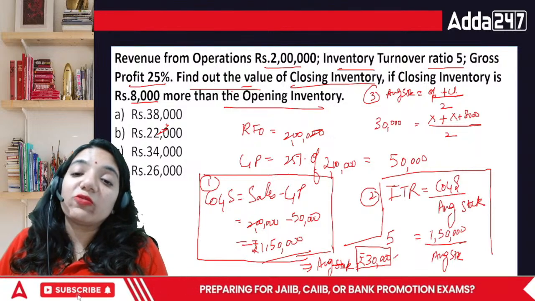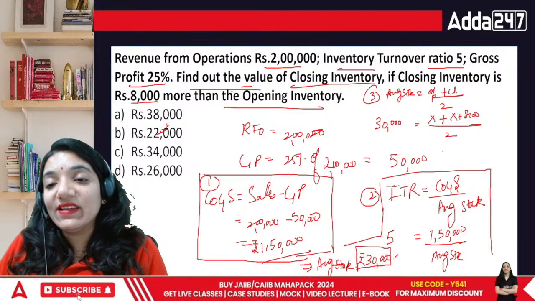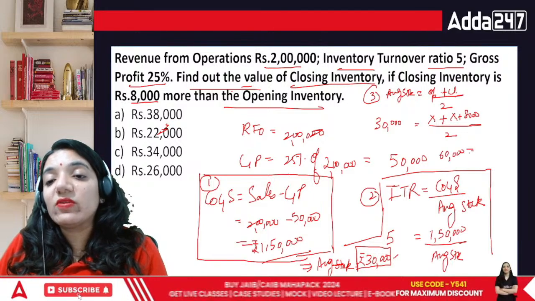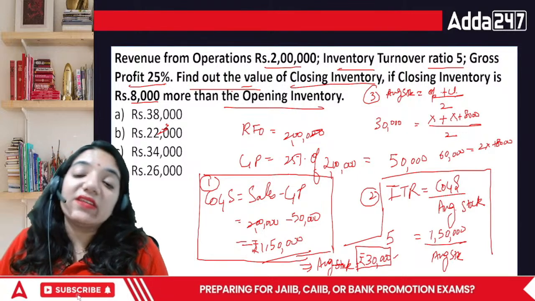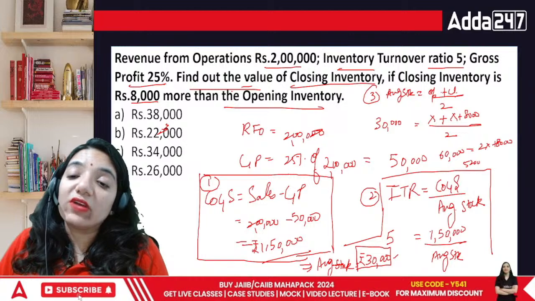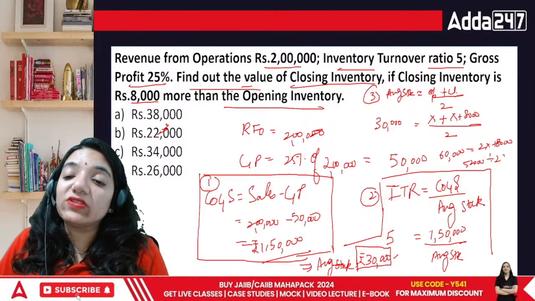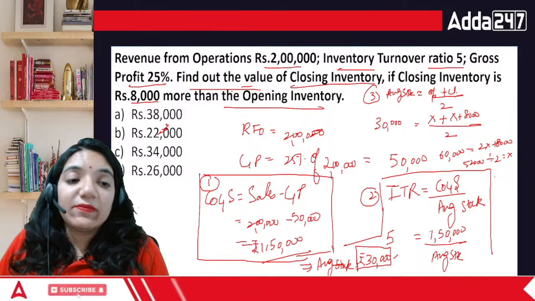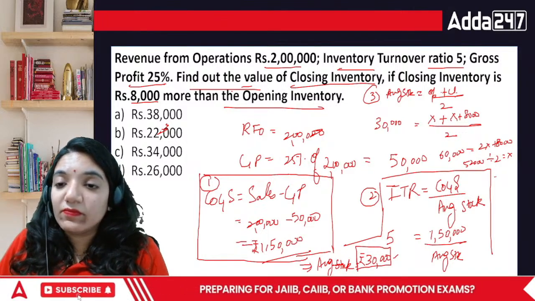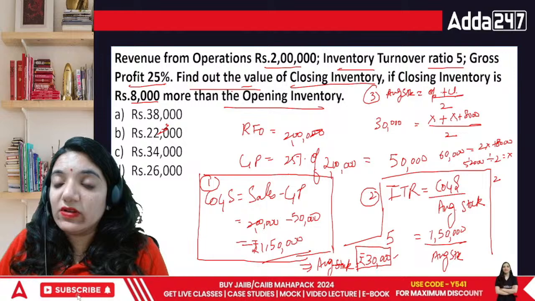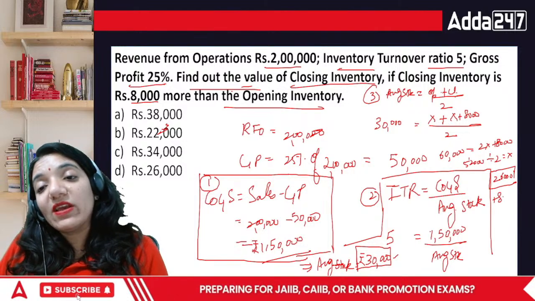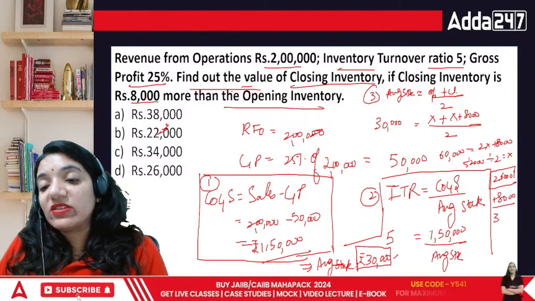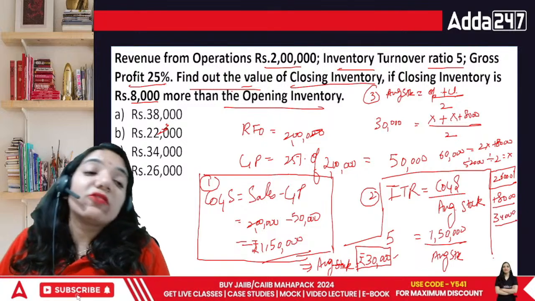Now this will turn out to be 30 into 2, 60. 60,000 is equal to 2x plus 8,000. Now this is 60 minus 8. This comes out to be 52,000 divided by 2 is equal to x. 2 2s are 4, 2 6s are 12. 26,000 is your opening inventory. If 26,000 is your opening, add 8,000 to it. That gives us 34,000 as your closing inventory.